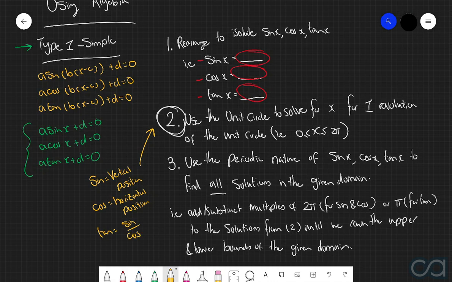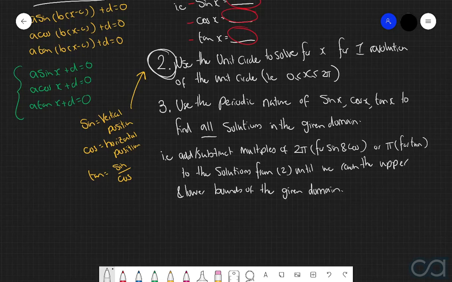And so when we're actioning step number 2, we need to be very, very careful, depending on whether we're working with an equation that has a sine, cos, or tan function, to make sure that when we're looking at the unit circle, we're looking at the correct coordinate. And again, sine is for the vertical position, cos is for the horizontal position, and then finally tan is for the vertical position divided by the horizontal position. And then finally, step number 4 is to list out all of your solutions in ascending order.